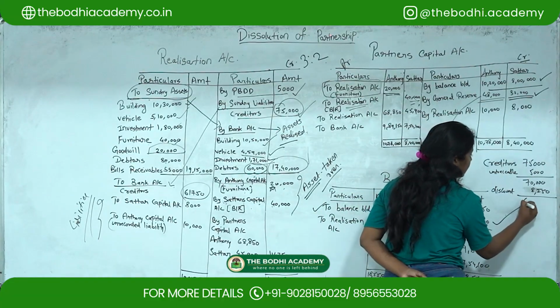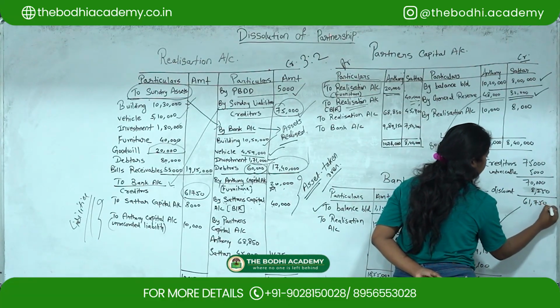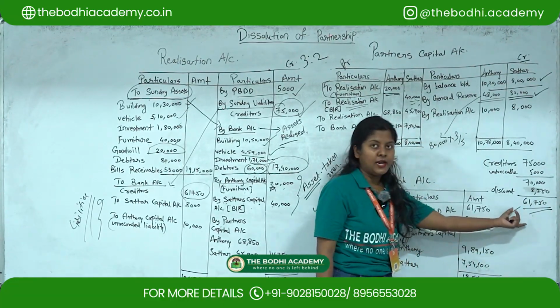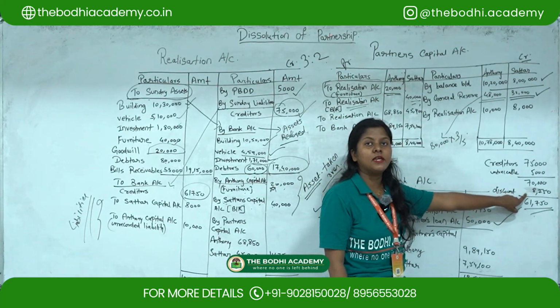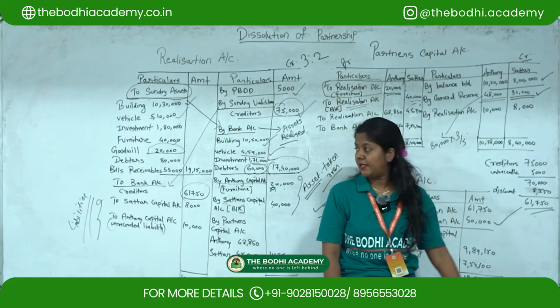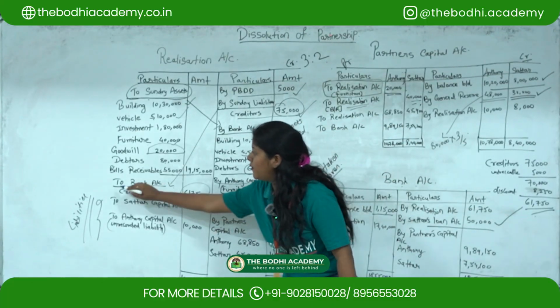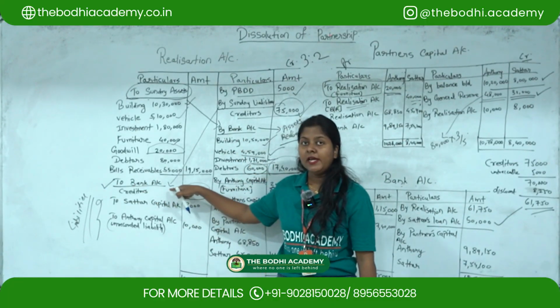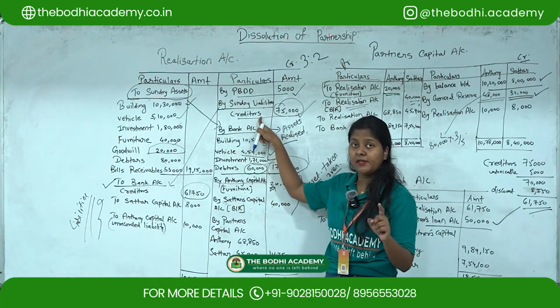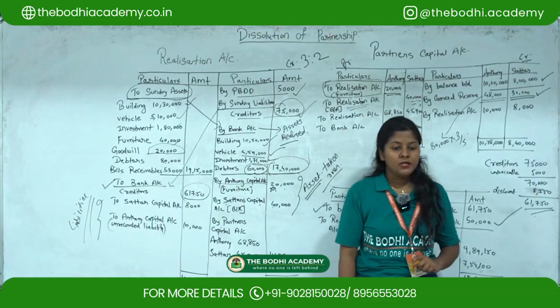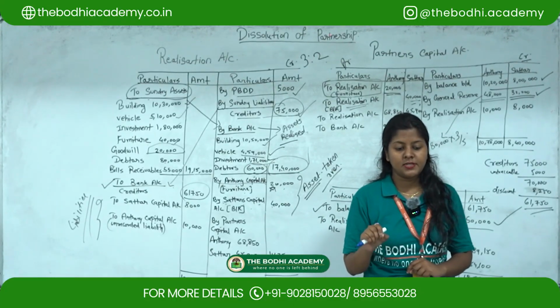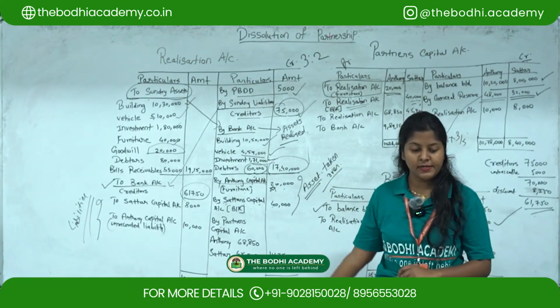61,750. So this is the actual amount the creditors were paid, because 5,000 were untraceable and then again they were given a discount. So these are the actual creditors, and you have to show it over this side, to bank account. It means only this one liability was there, creditors, and now you are paying it for 61,750. So with regards to creditors untraceable, you have to show the adjustment like this.